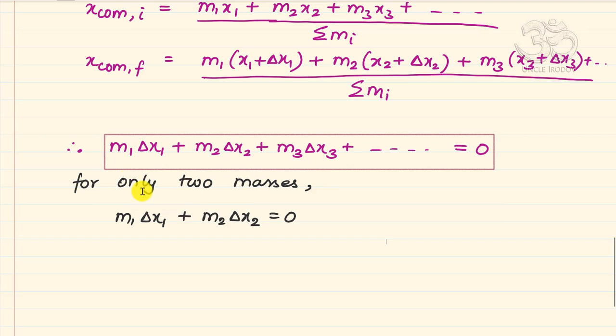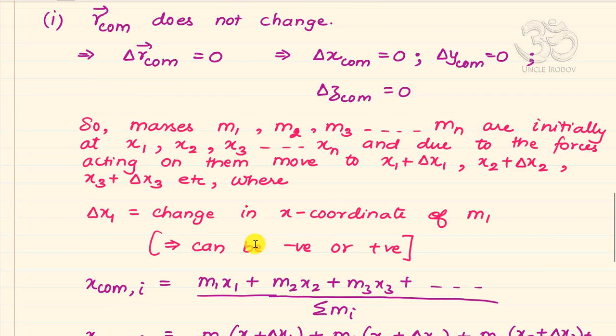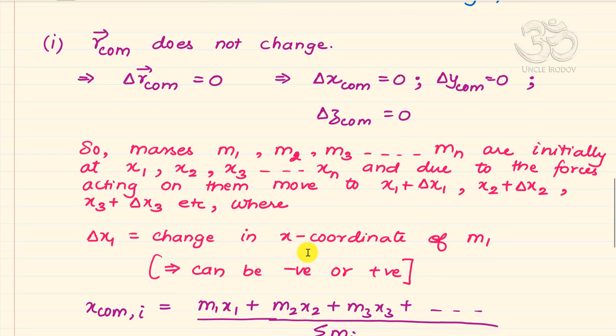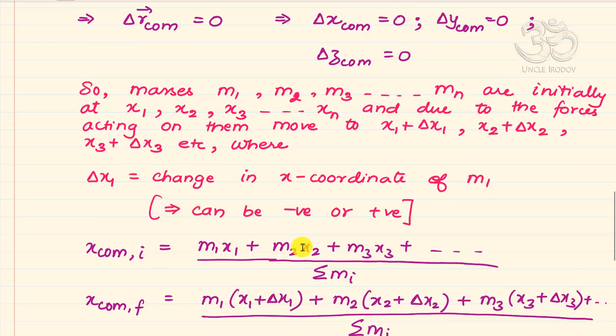So please keep in mind that if there are no external forces along the x-axis and the center of mass along the x-axis was initially at rest, then it will forever remain at rest, it will be at the same place, and then the shifts in the masses will be such that all these terms will add up to 0. So this is one. But what do I get from the second one? If the velocity of the center of mass is non-zero, the center of mass will keep on moving with the same velocity forever, but the particles themselves can experience a change in velocity.